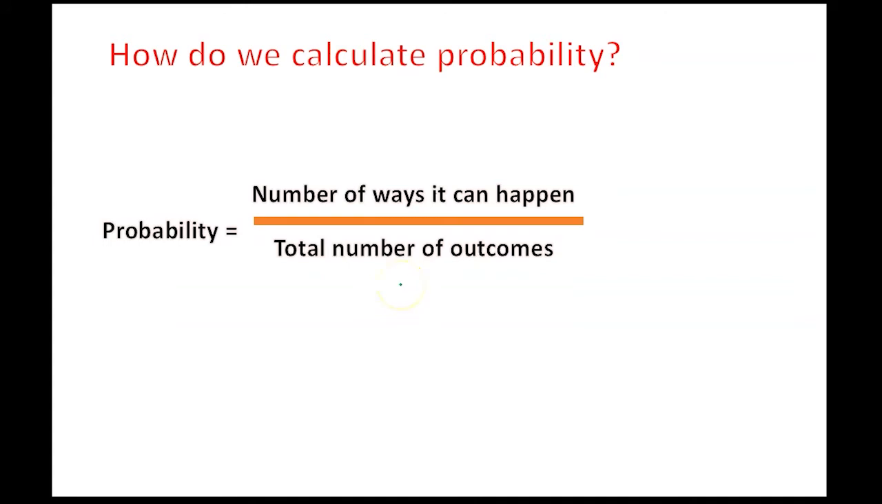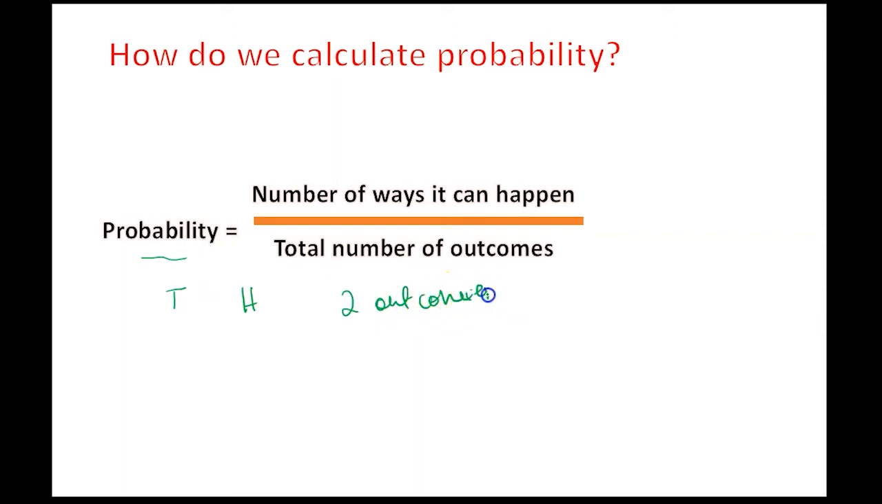So how do we calculate probability? Well, you need to understand this simple formula. Probability is the number of ways something can happen divided by the total number of outcomes. So for example, if you flip a coin, you can get a tail or head. So in total, you have 2 outcomes.